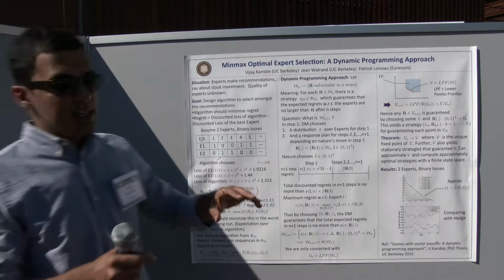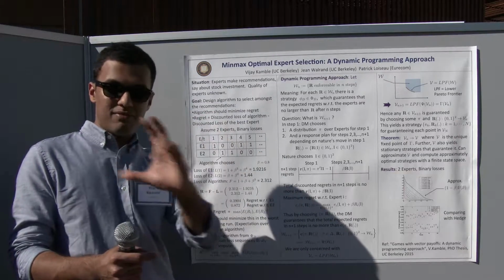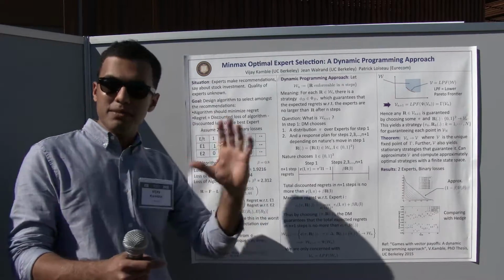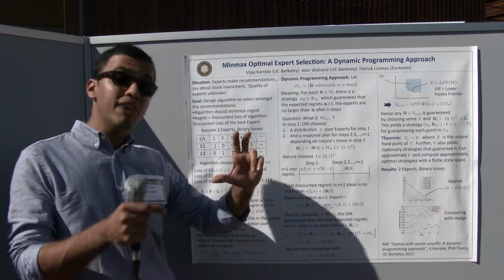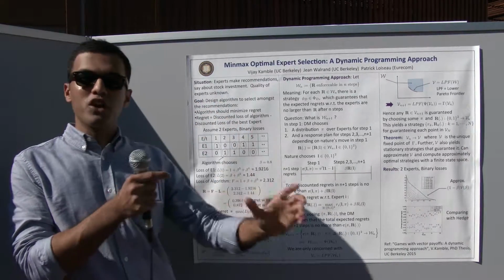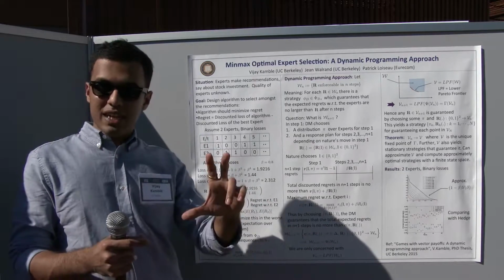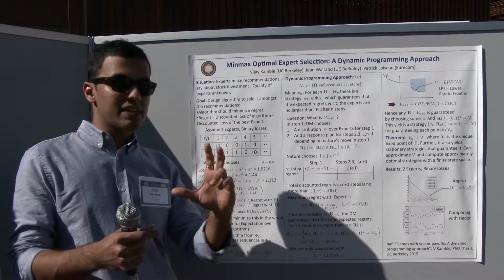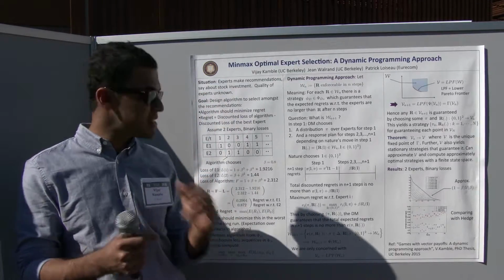And what you can show is that if you take the sequence of lower Pareto frontiers by considering the sequence of n-step games, then this sequence of lower Pareto frontiers converges, if the payoffs are discounted, to a limiting set, and the limiting set is a fixed point of this dynamic programming operator, the set-valued dynamic programming operator. And you can actually compute this set, and you can actually approximate policies that achieve different points on that set. So that's the basic idea.